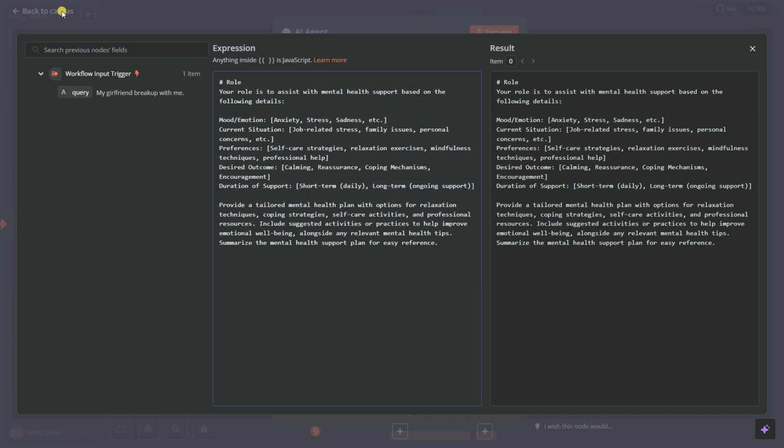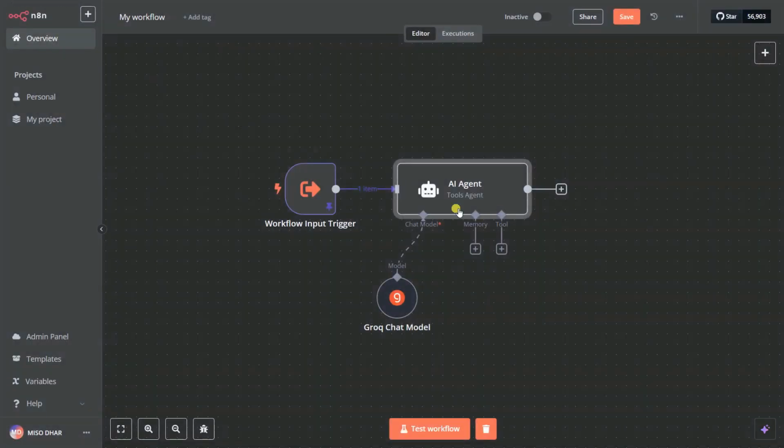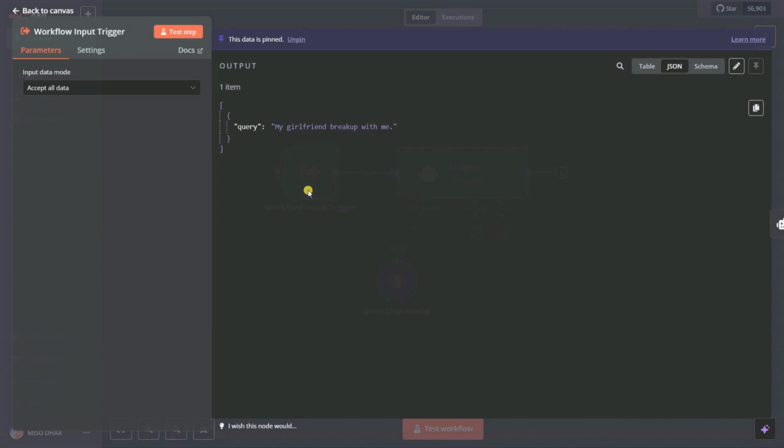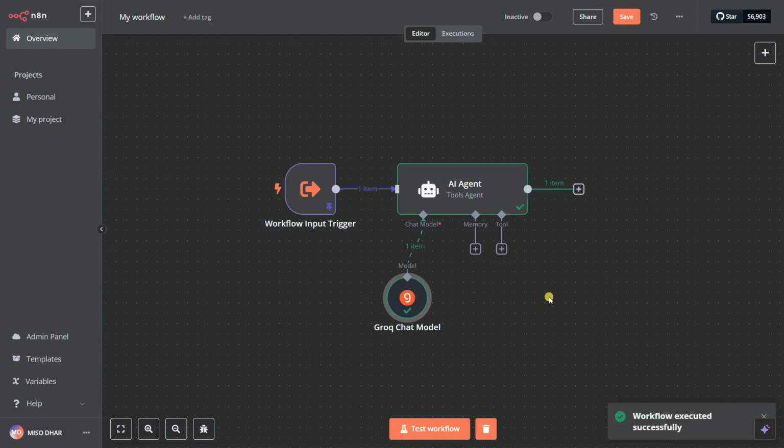So I'm going to click here to go back to canvas. Okay, let's close it and then back to canvas. And now it's better to test the workflow. So you can save it here. Make sure you save it. And you can also see here accept all data. Accept all data is nothing but the data coming from our other workflow. We can test it from here. So we can test workflow, and you can see the workflow is executed.